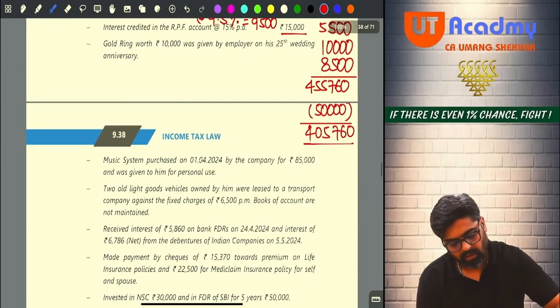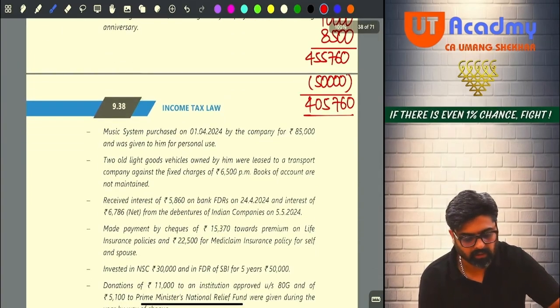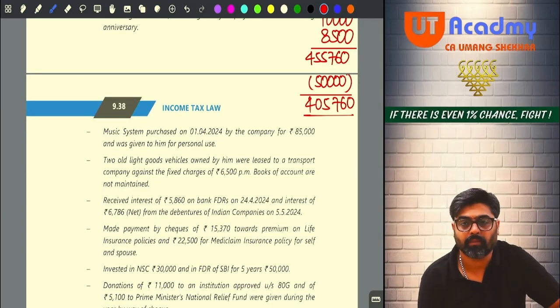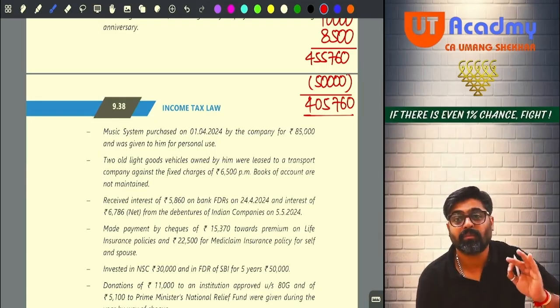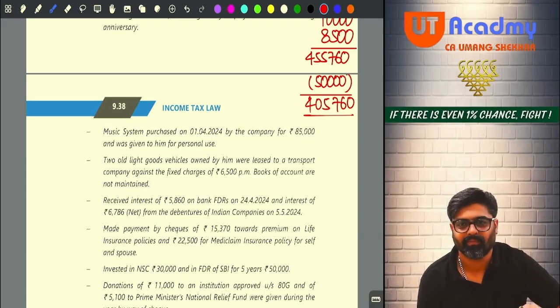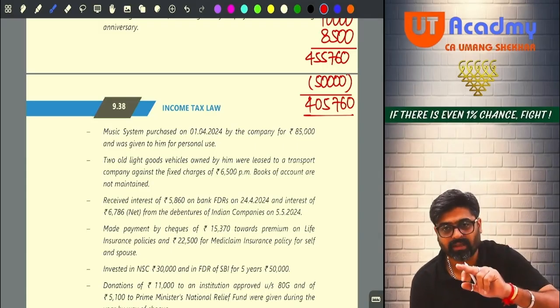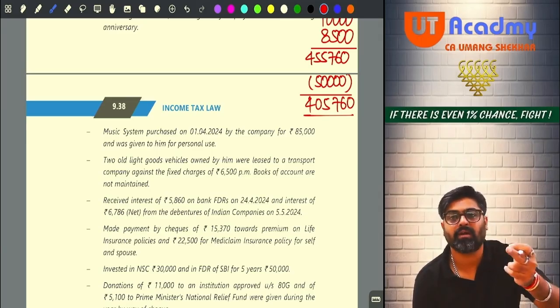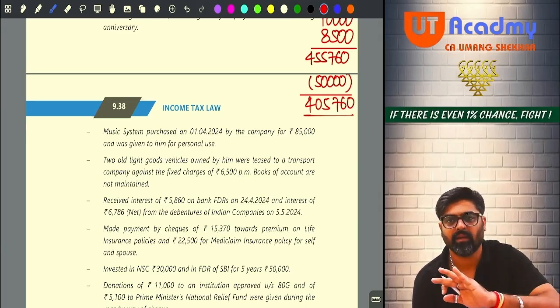Next one. Now, 2 old light goods vehicles owned by him were leased to a transport company against a fixed charge of 6,500 per month. Books of accounts are not maintained. See, if you don't maintain the books of accounts of your goods transport business, then you have to compulsorily show presumptive income under 44AE, which has to be 7,500 per month or part of the month's ownership of the vehicle.